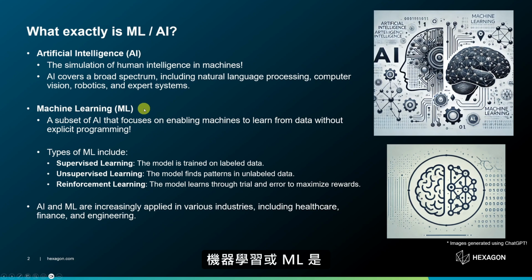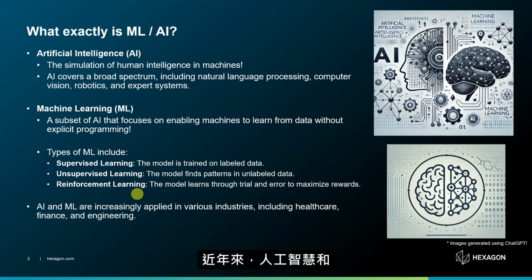Machine learning, or ML, is a subset of AI, and it focuses on algorithms that allow computers to learn patterns and make predictions based on data only, so without explicitly programming anything. And these are some types of machine learning. The first one being supervised learning, then unsupervised learning, and the third one is reinforcement learning.